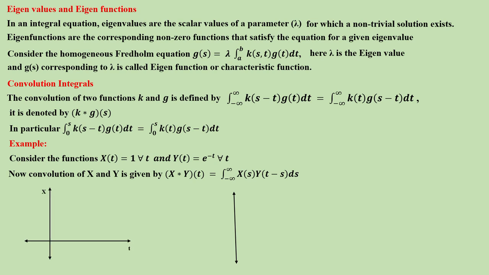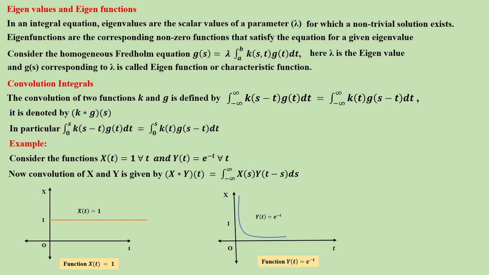So this is t, this is x, and O is the origin. Taking the mark unit 1, so this is x of t is equal to 1. We know the line equation. So function x of t is equal to 1, right? This is the function. Now you take another one, that is e power minus t. So this is e power minus t. This is y of t, right? Function is y of t.